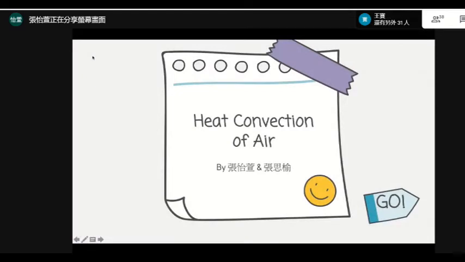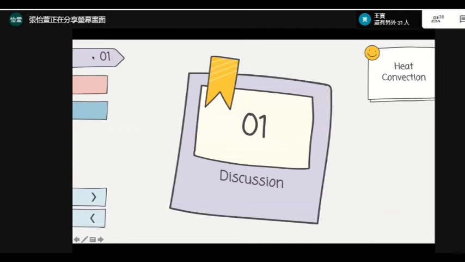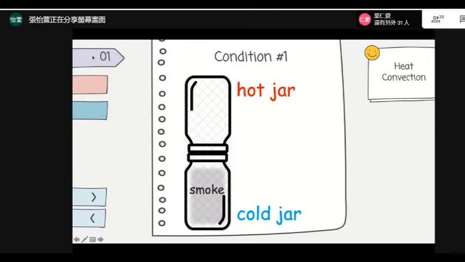I'm going to demonstrate the lesson of heat convection of air. Okay, now we've done the experiment. Now we are going to discuss what you have observed in the experiment. We have 4 conditions. In the first condition, we have a hot jar on the top and a cold jar at the bottom.